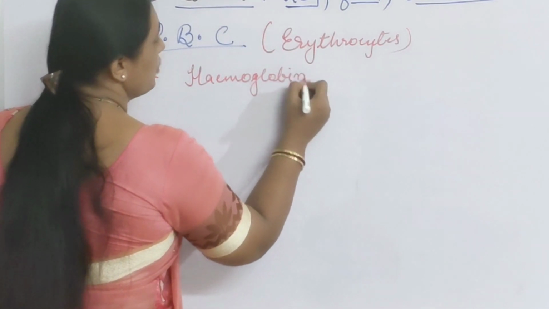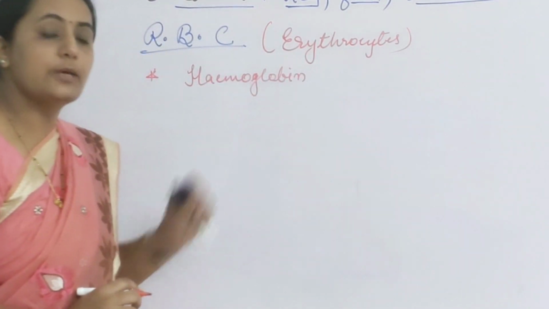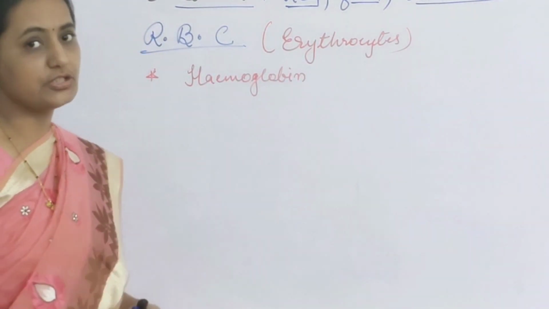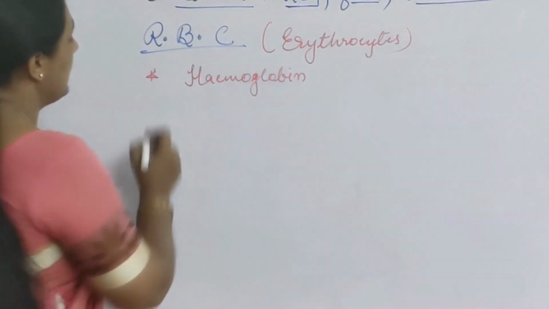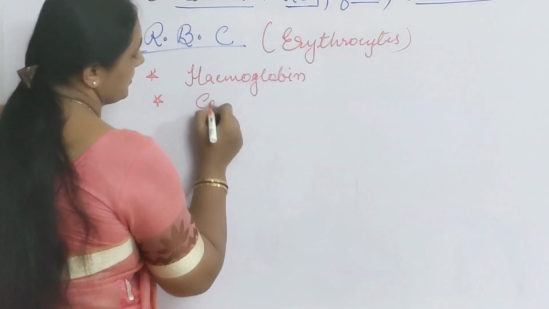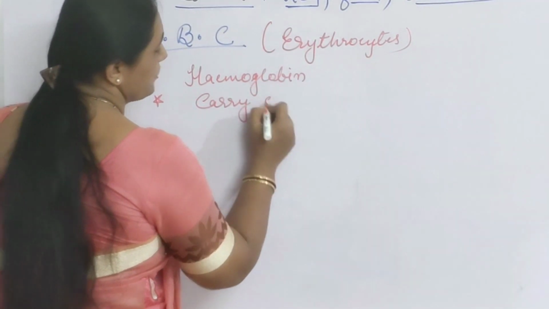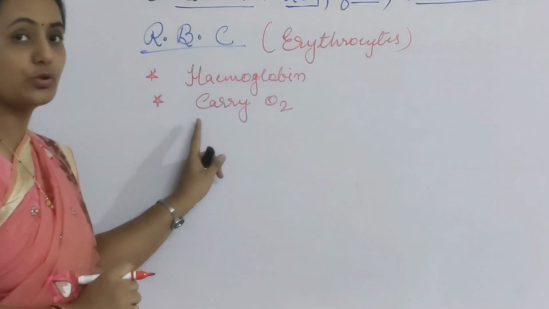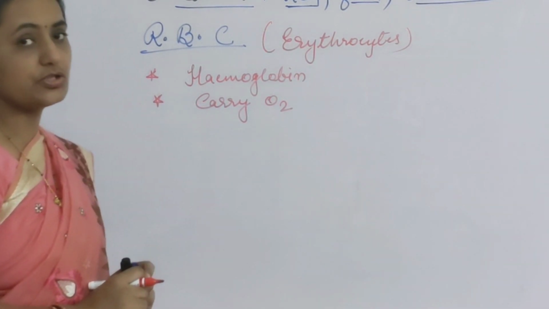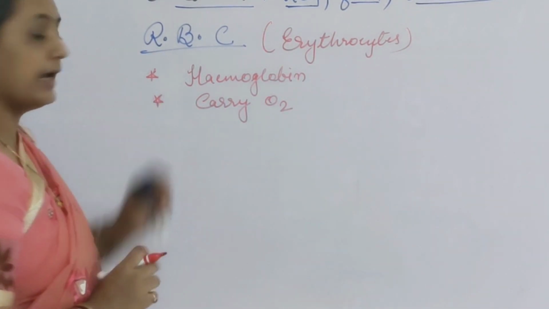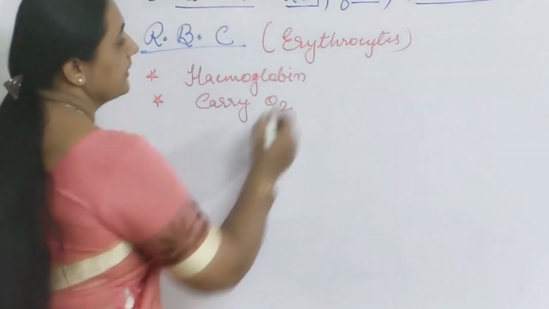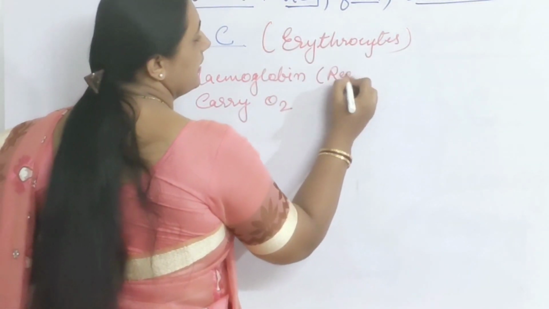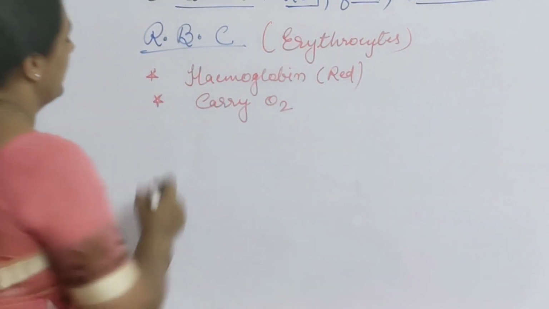And as hemoglobin is present in RBC, hemoglobin easily binds with oxygen. So RBC helps to carry oxygen. This is the main function of RBC. They help to carry and supply oxygen to various parts of the body, and the hemoglobin pigment gives red color to blood also.